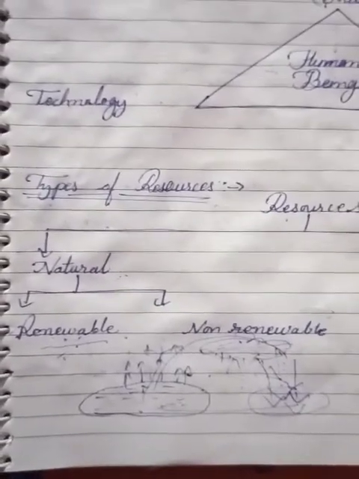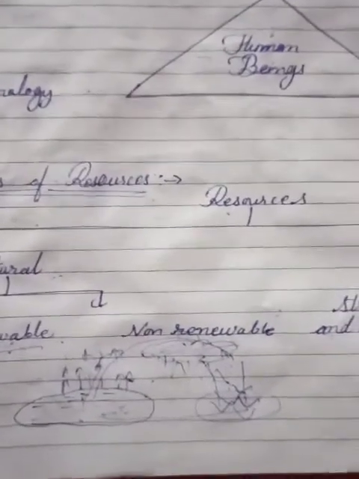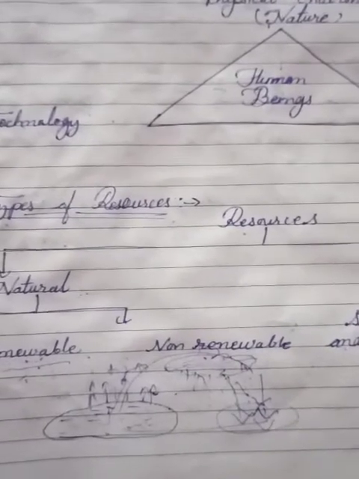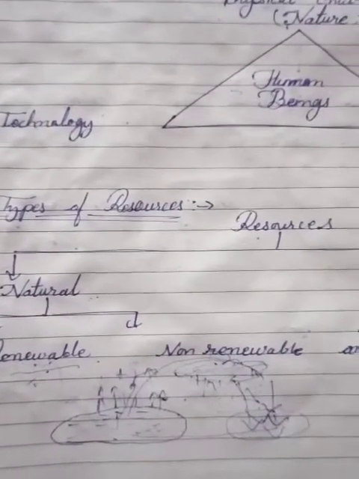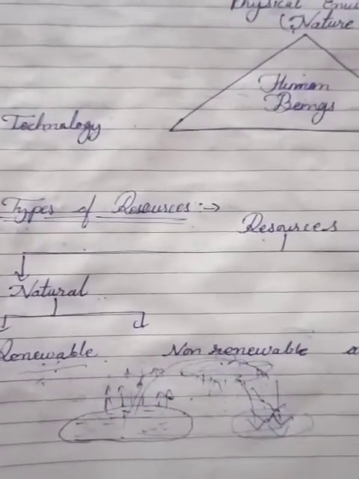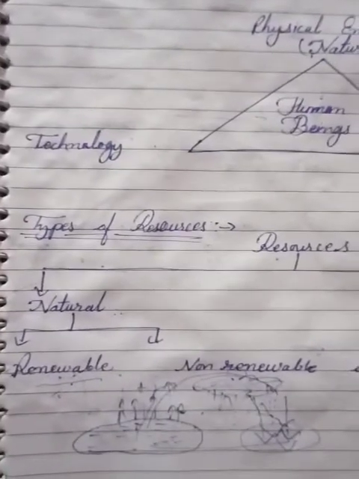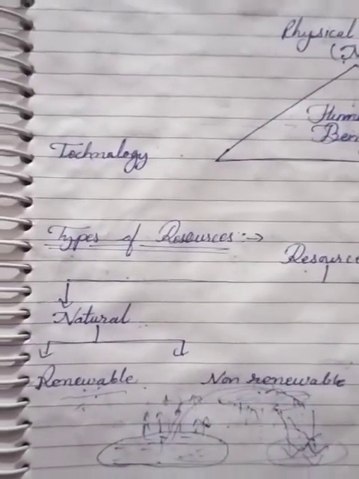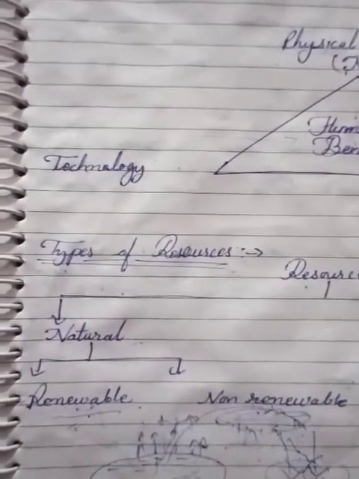Now next we are looking at the different classification of resources. On how many bases do we classify our resources? Is there one way, two ways, three ways, or four ways to classify resources? In how many types can we classify our resources? Let's, before